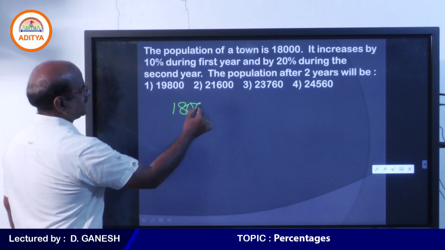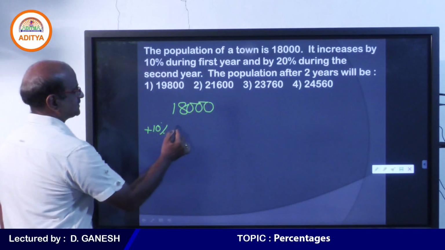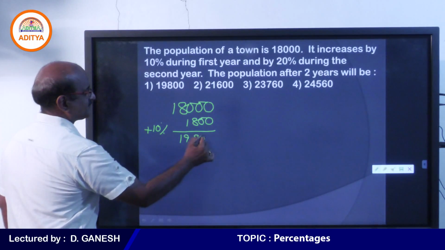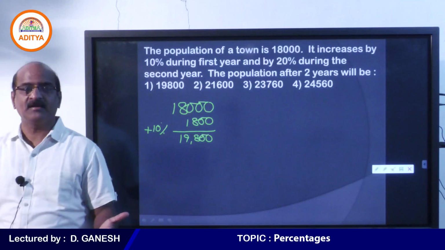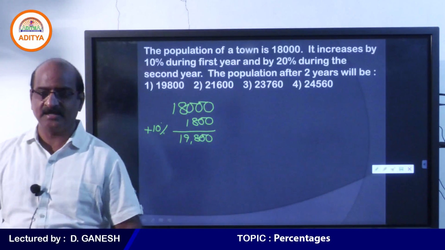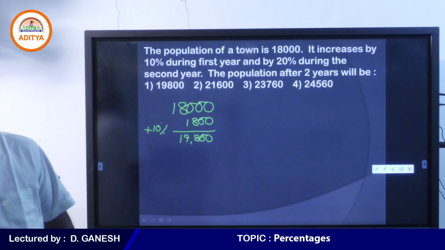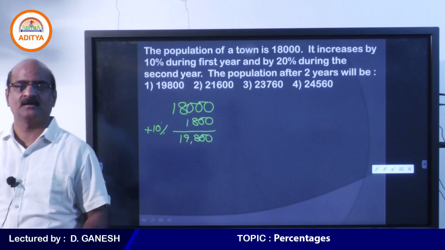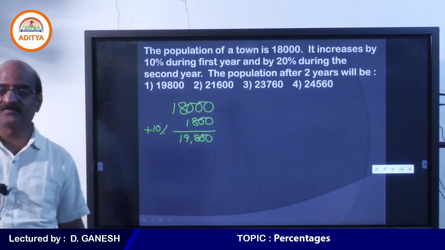So the population is 18,000. Tell me how much percent it increases? It increases by 10%. So what is 10% of 18,000? Student, may I know what is 19,800? Tell me, say it in words. In the first year it increases by 10%. So after adding 10% of 18,000, I get 19,800. I am putting the question again to you: what is this number? Population after the first year.